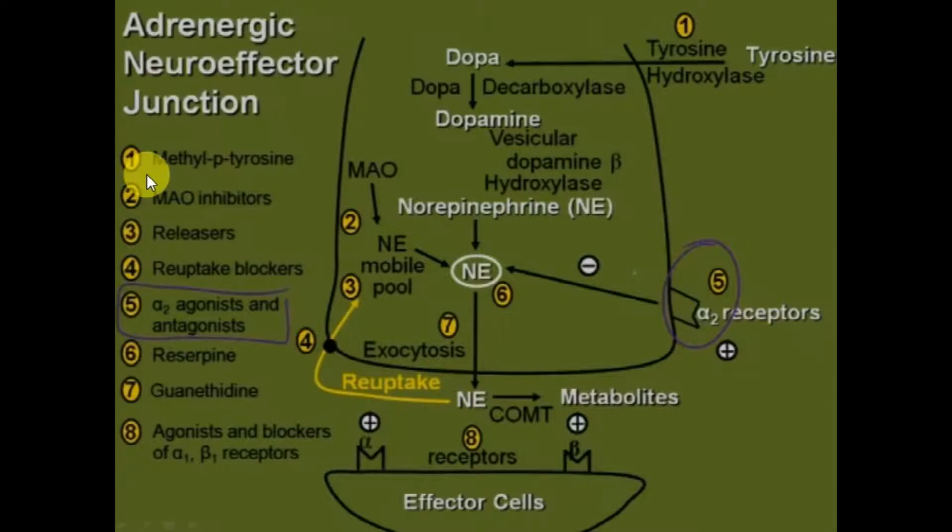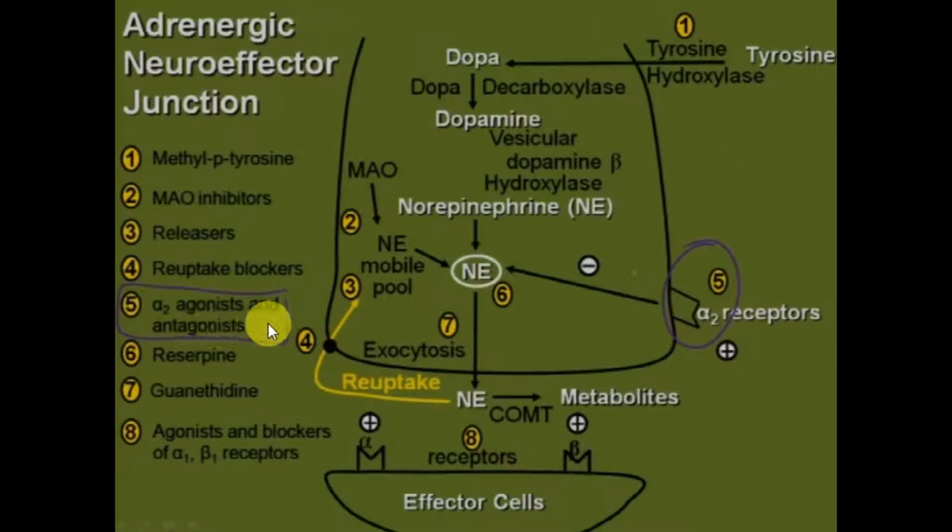Now, the first drug is methyl-paratyrosine. It will inhibit tyrosine hydroxylase, thus decreasing the overall norepinephrine, and thus decreasing the stimulation of alpha and beta receptors. Monoamine oxidase inhibitors and releasers will increase the concentration of norepinephrine, thus increasing the stimulation of alpha and beta receptors. Reuptake blockers will also increase the concentration of norepinephrine.